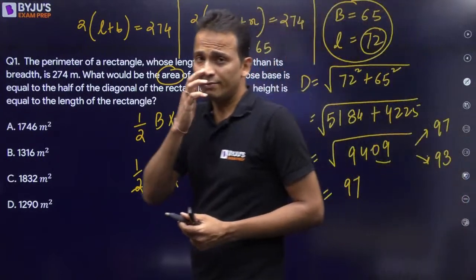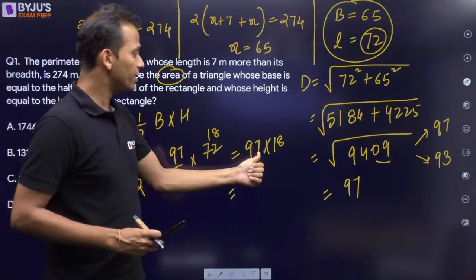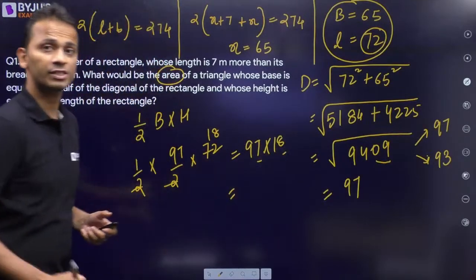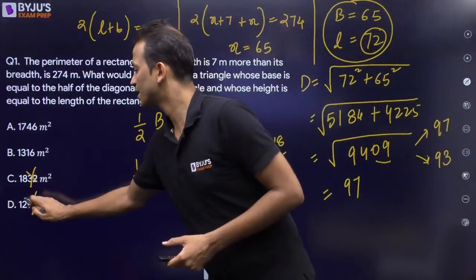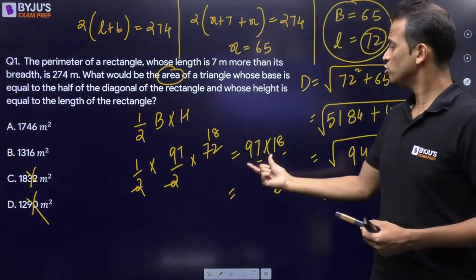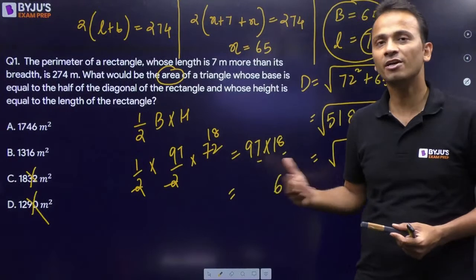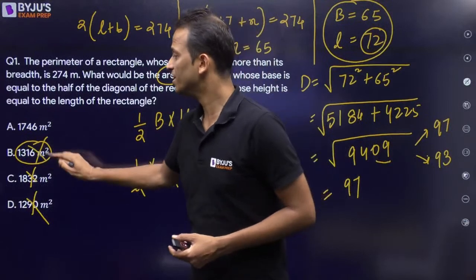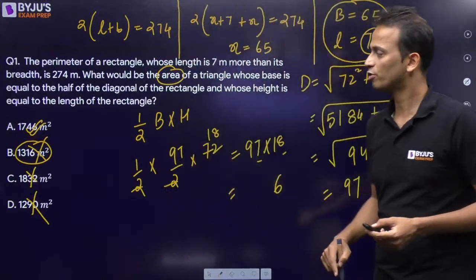All right. Now 97 into 18. If I'll check among the options, I'll check the unit digits. 7 into 8 is 56. So 6 should be the unit digit of my answer, right? So I can eliminate this. I can eliminate this. I'm not calculating the final answer. So 6 should be the unit digit. Also 97 into 18 should be somewhere around 1800, right? 1700, 1800 के आसपास होना चाहिए. It cannot be a number as small as 1300. So I can eliminate this and mark option A as the answer. So option A will be the correct answer for this question.